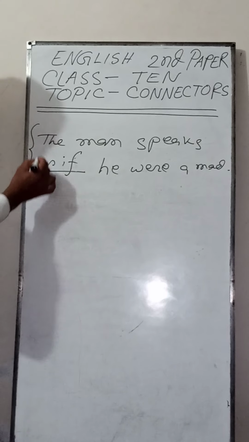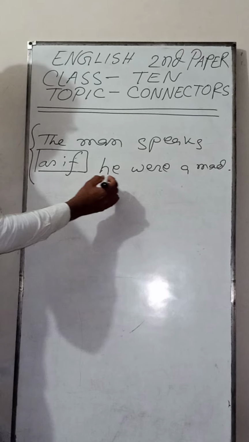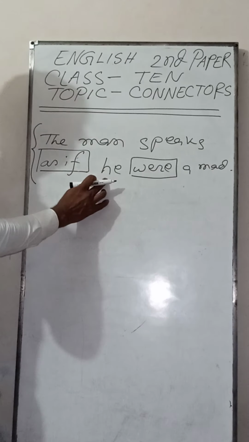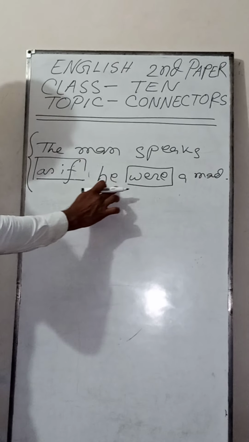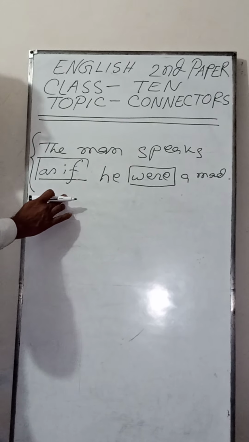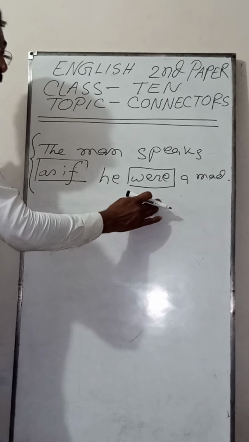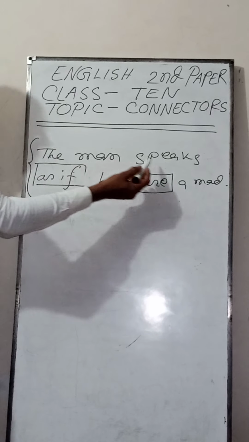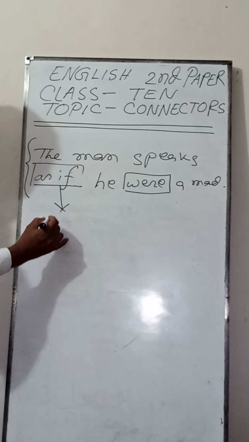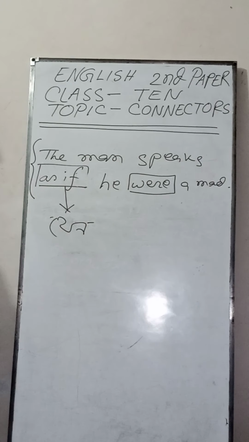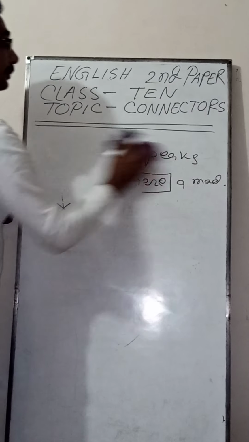he were mad. In case of as if, you have to write down the word where after, if you find the subject is he. Okay? In case of as if or as though, you have to write down the past form of auxiliary verb in the second part of the sentence. So the man speaks as if he were a man. The meaning of the as if and as though, okay. And this is another rule of connectors.